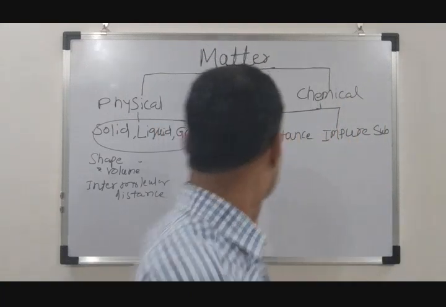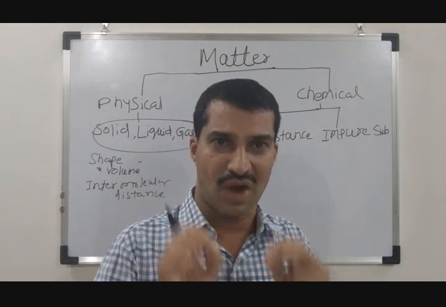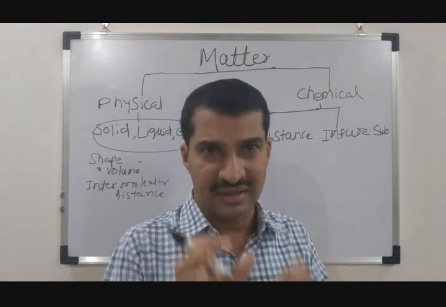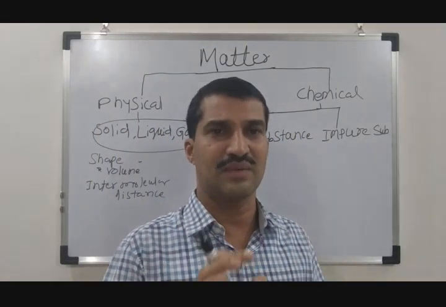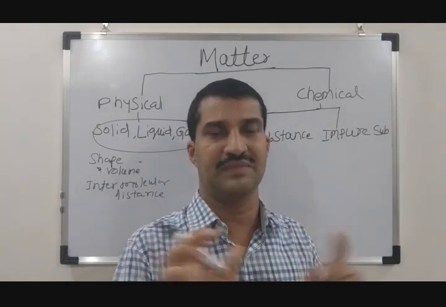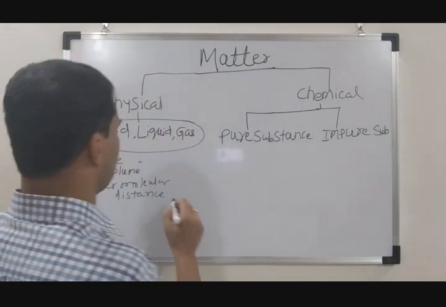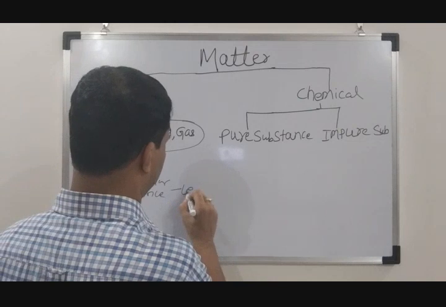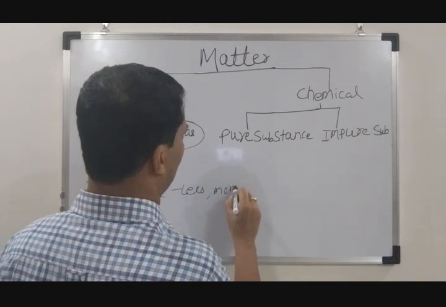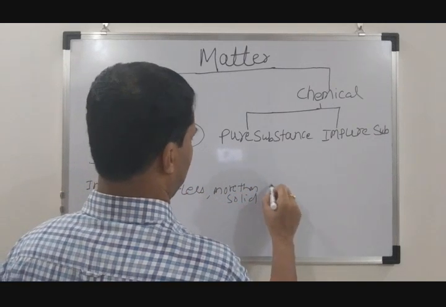But whereas in liquid, the intermolecular distance, the molecule to molecule distance within the liquid is a little more. It is more than the solid. So intermolecular distance in case of gas is furthermore, the molecular distances between the gas molecules are far away from each other. So for intermolecular distance, solid is less, liquid is more than solid. For gas, it is much higher.